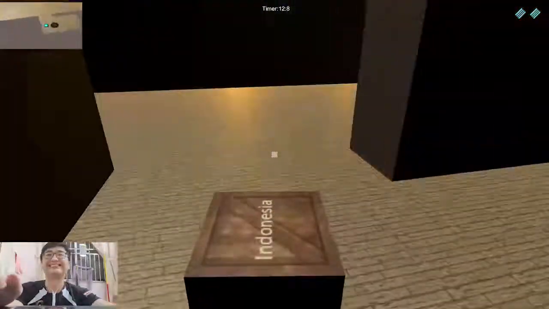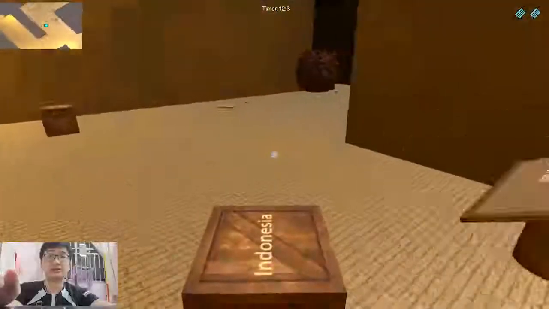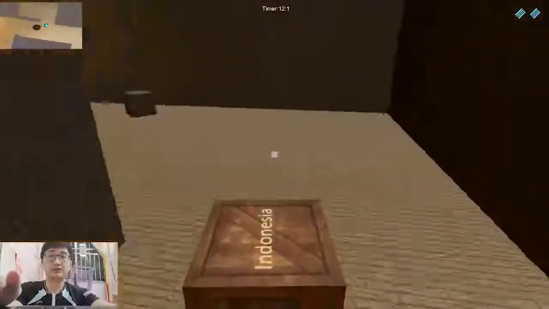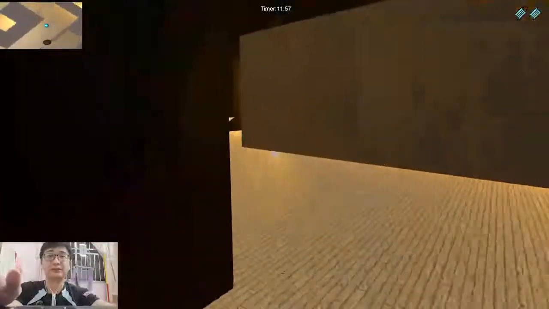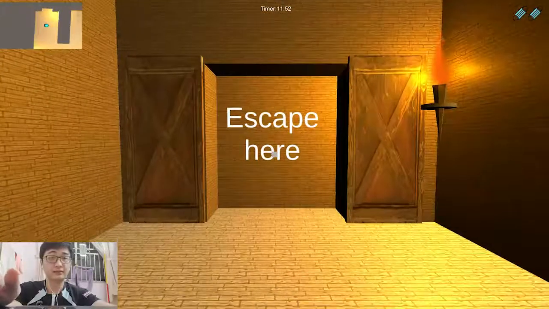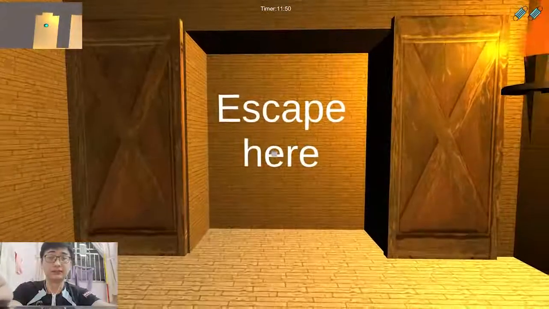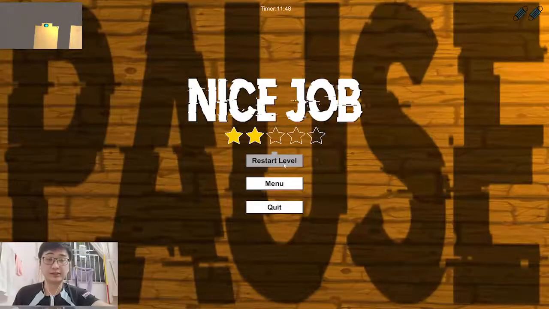Oh my god, this one. Okay, answer this question first. Okay, my door is open for me, so I go to the door and go inside. That means I have won the game. The winning panel will appear and show the rating, which depends on the health points. I can restart the level, go back to the menu, and also quit the game.